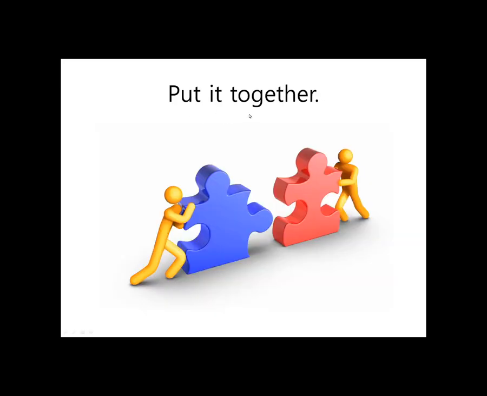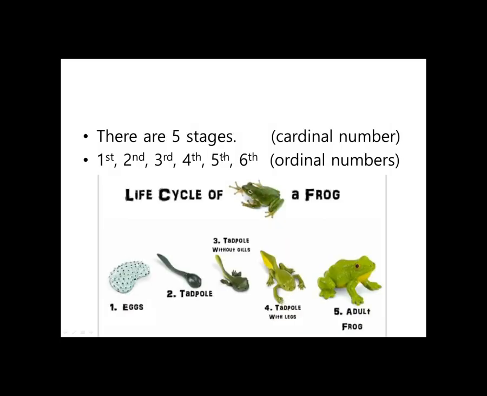Okay, so let's put it together. Here is an example. This is the life cycle of a frog. There are 5 stages. 1, 2, 3, 4, 5. There are 5 stages in the life cycle of a frog. That's a cardinal number. We are counting how many.